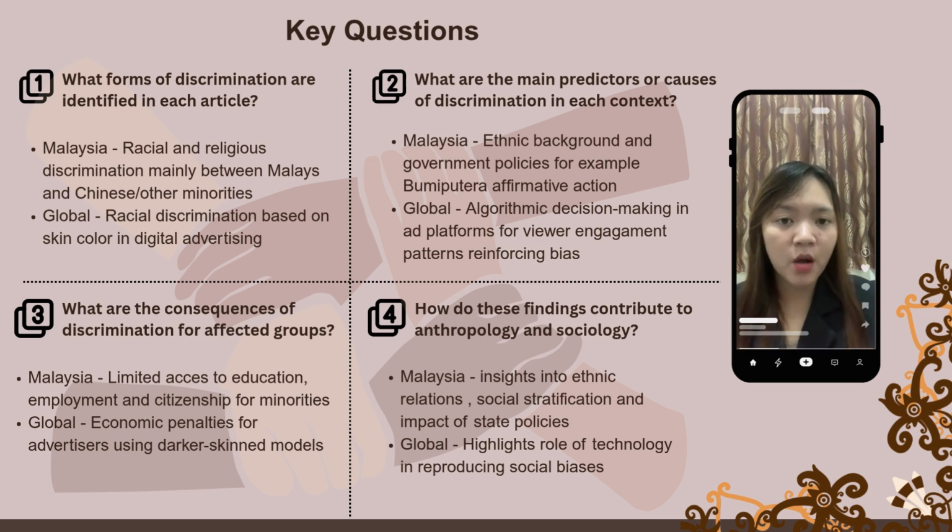For the second question, what are the main predictors or causes of discrimination in each context? In the Malaysian context, it is about ethnic background and government policy, for example, Bumiputera affirmative action. For the global context, algorithmic decision-making in ad platforms and viewer engagement patterns reinforcing bias. For the third question, what are the consequences of discrimination for affected groups? In the Malaysian context, limited access to education and employment for minorities. In the global context, economic penalties for advertisers using darker skin models.